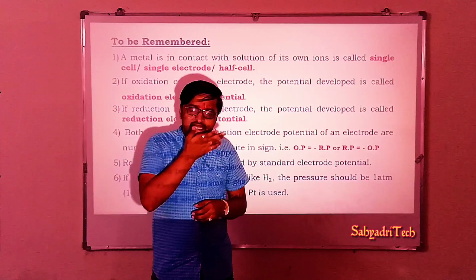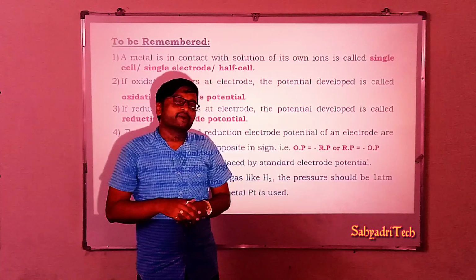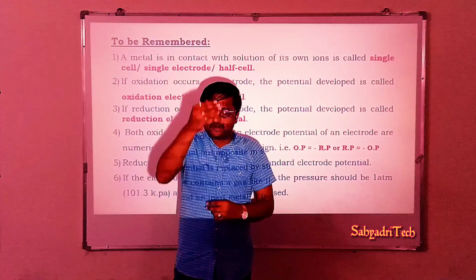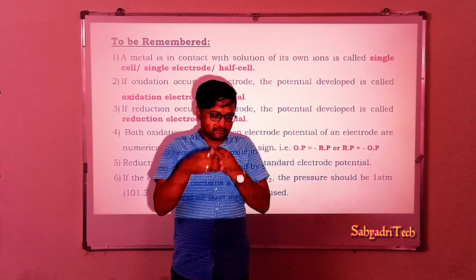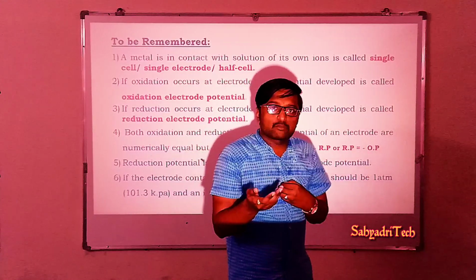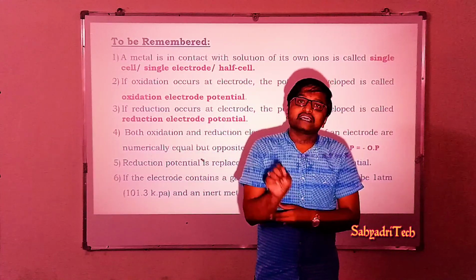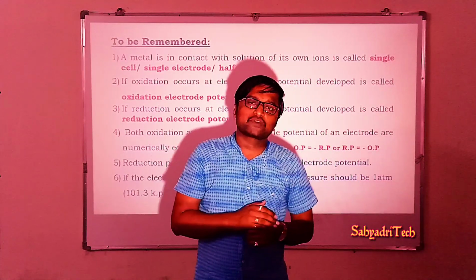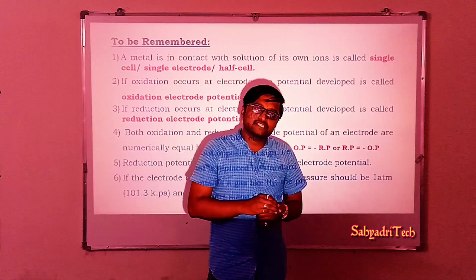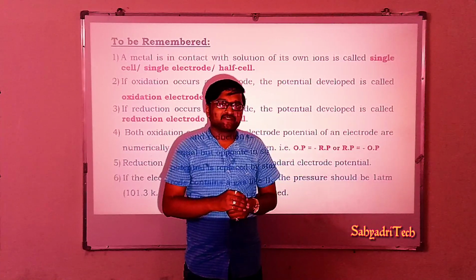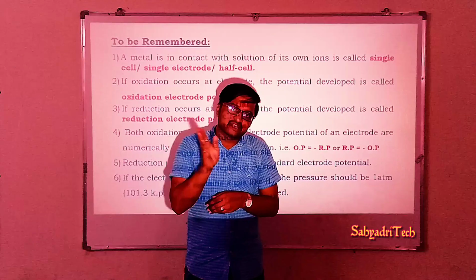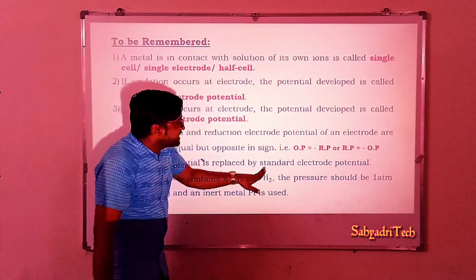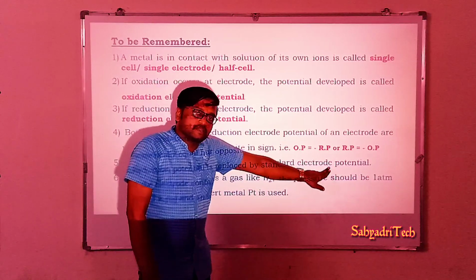Instead of saying it is a reduction potential, we say standard electrode potential. For any half cell, if we mention electrode potential, it is the reduction potential itself. Say the standard electrode potential of the copper electrode is plus 0.34 volt. Actually, it is the reduction potential of the copper electrode, but it is said as the standard electrode potential.